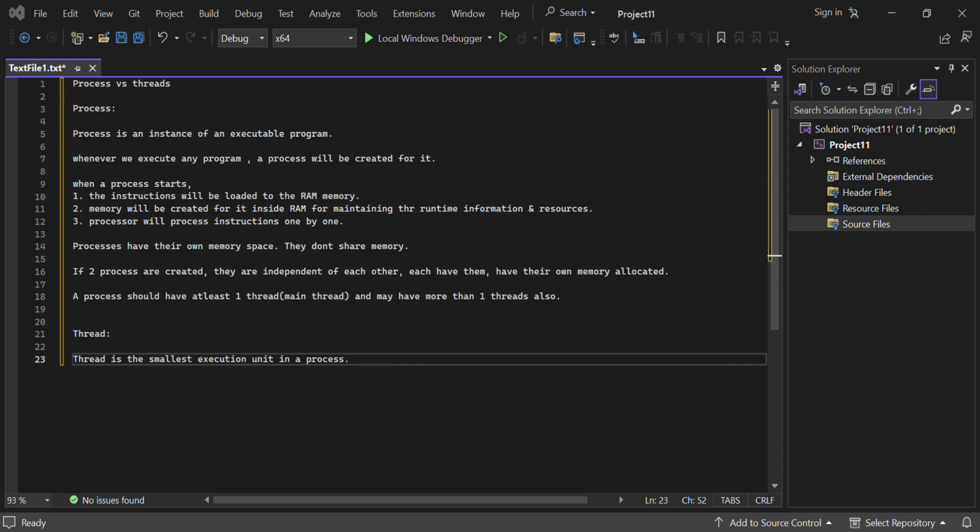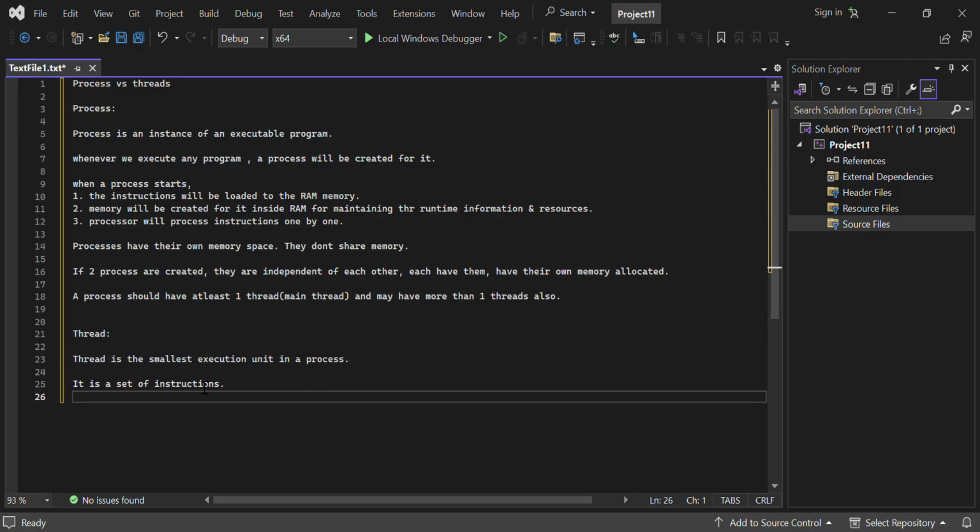Okay, and this thread is nothing but a set of instructions. An executable program will have a full set of instructions, but those instructions can be programmed in such a way that this set of instructions can be executed in one thread, and that set of instructions can be executed in another thread. Like that, we can do that. So that is a thread. Thread is nothing but a set of instructions, and it is the smallest execution unit inside the process.